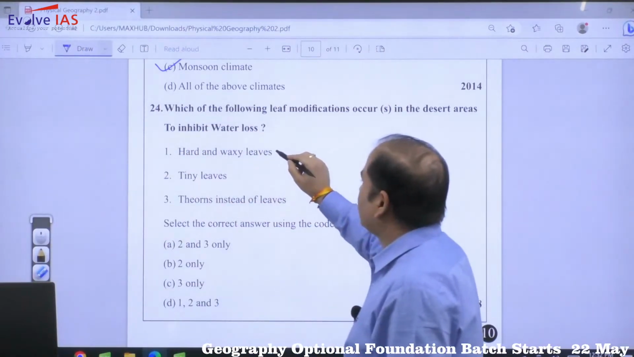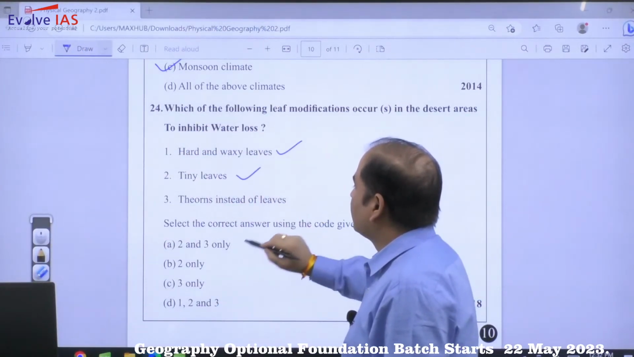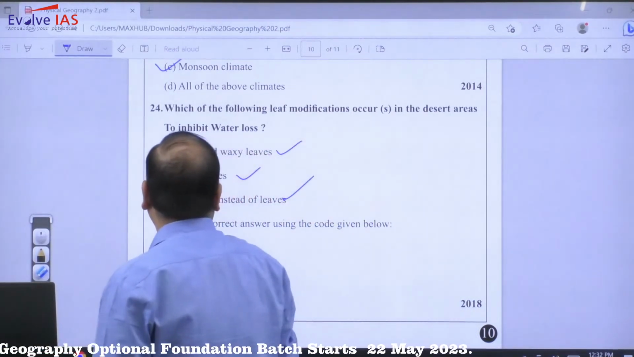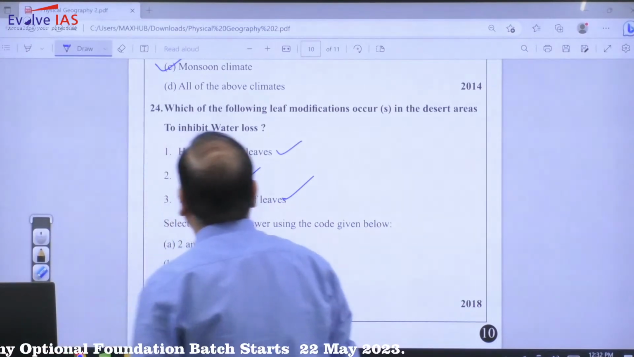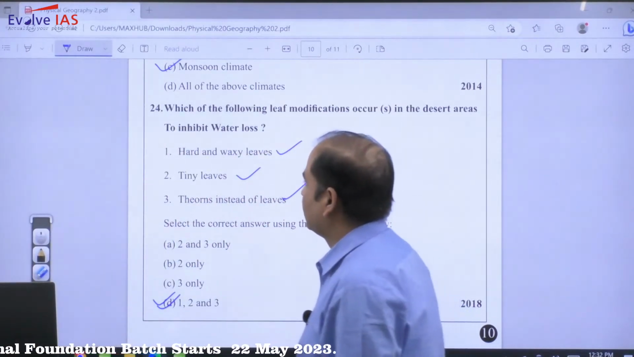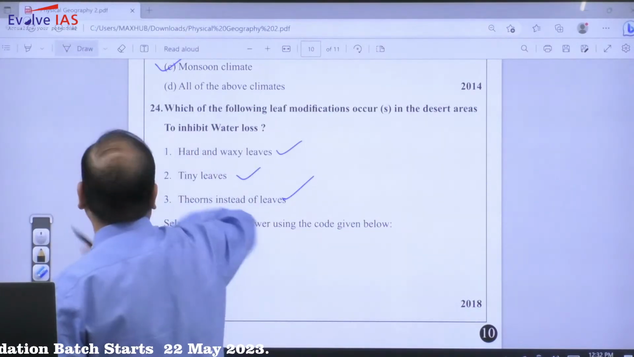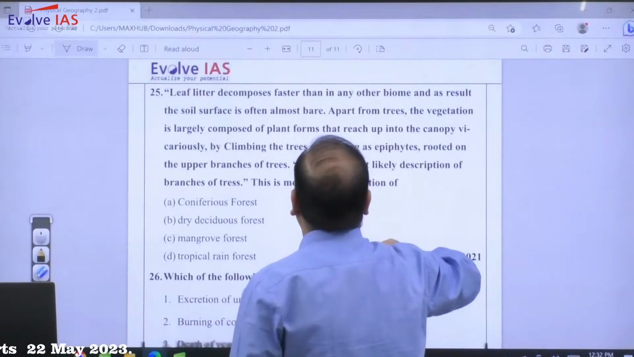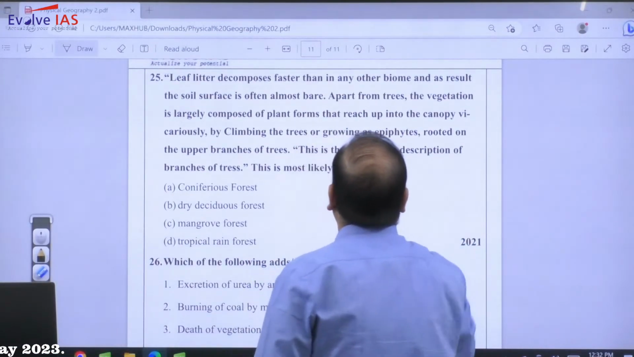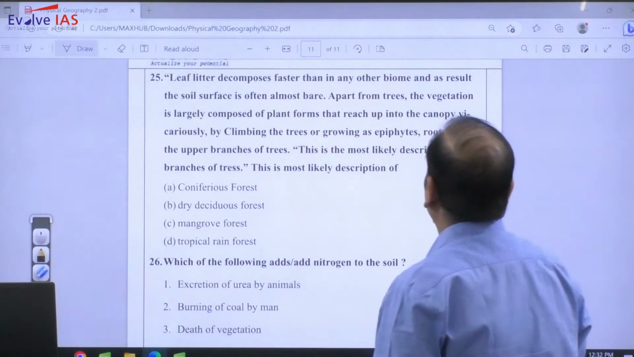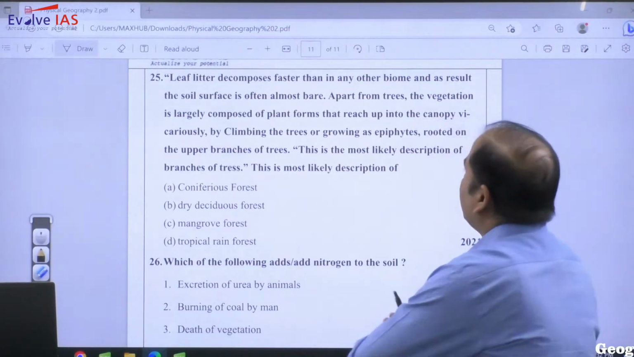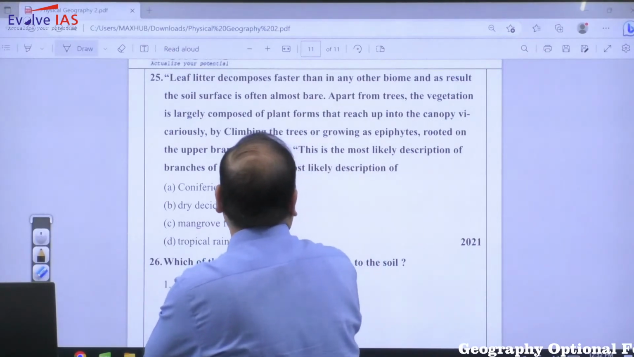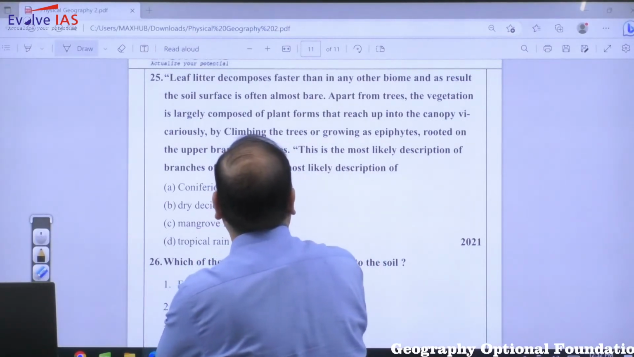So hard and waxy leaf, correct. Tiny leaves, correct. Thorns instead of leaves, that is also correct. So all the statements, that is 1, 2 and 3, are correct. Leaf litter decomposes faster than in any other biome, and as a result the soil surface is often almost bare.